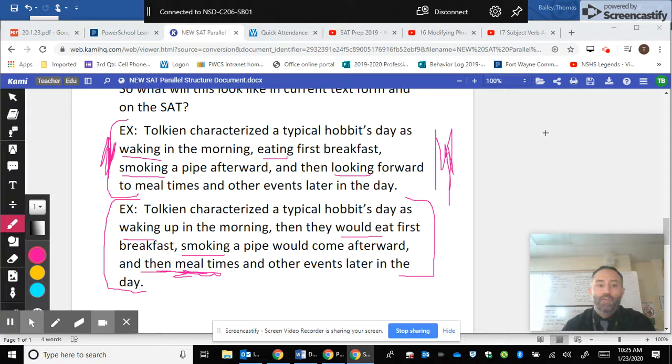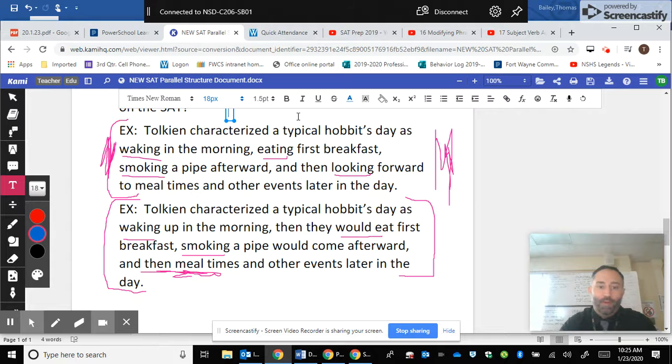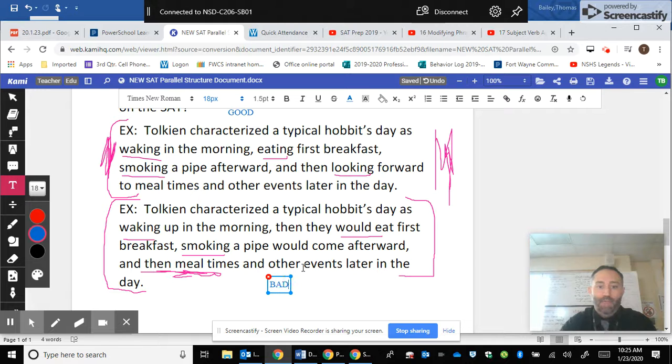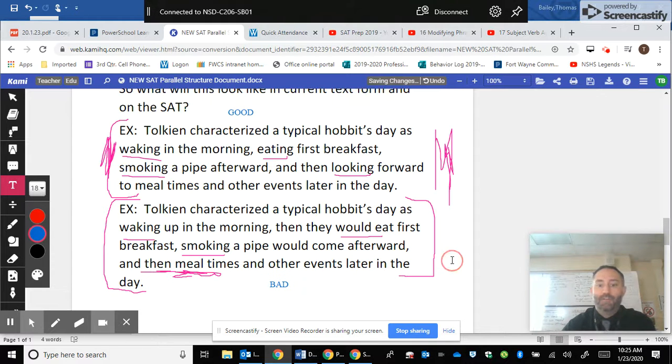So continuing with the content of the previous video, what we said is that this one on top was the good example of parallel structure, and that this one down here was the bad example of parallel structure. And we even addressed how a question on the SAT would be structured for that. So then that brings us to the last two examples that I want to run through with students before we start really getting into the nitty gritty of what's next.